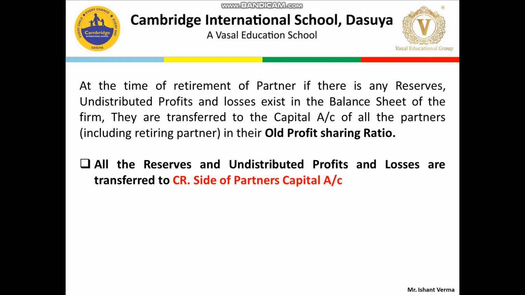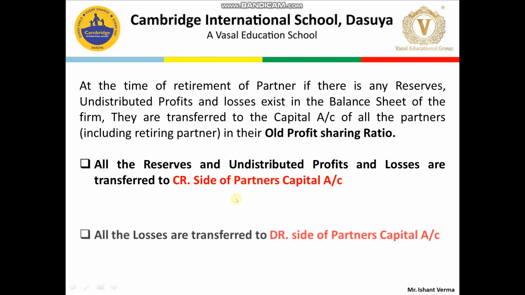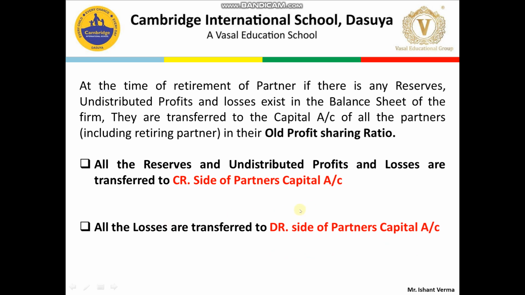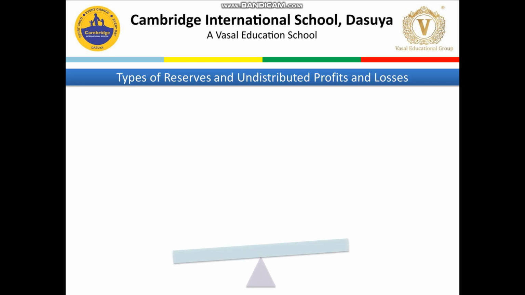All the reserves and undistributed profits are transferred to the credit side. Undistributed profits means a profit and loss credit balance, which should be transferred to the credit side of the capital accounts. All the losses, that is, the profit and loss debit balance, are transferred to the debit side of the capital accounts. So what type of profits and what type of losses are given, I have just shown in a graphical representation. So let's see.